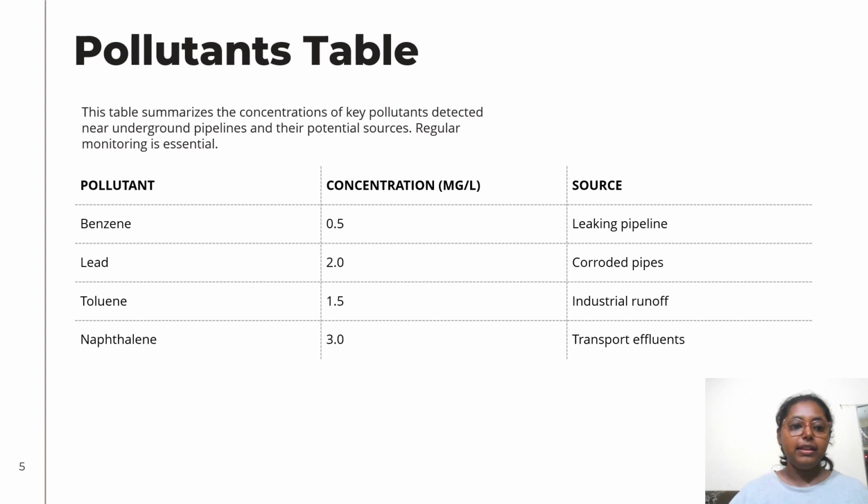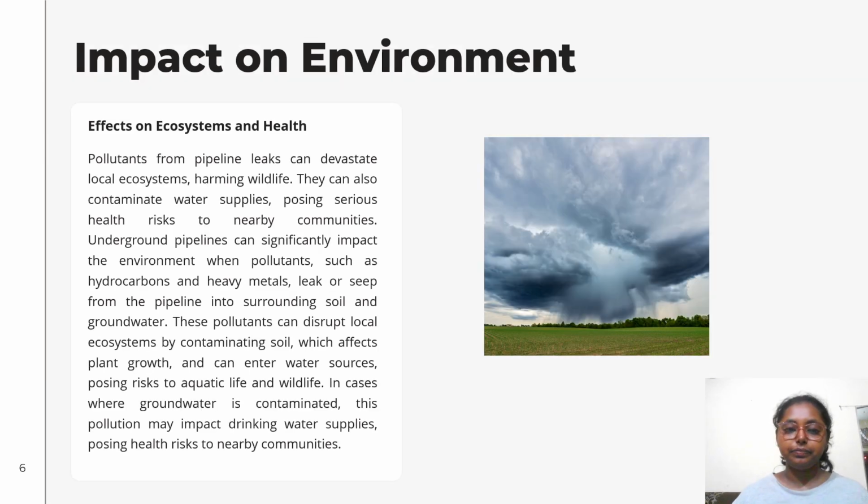Pollutants table. This table summarizes the concentrations of key pollutants detected near underground pipelines and their potential sources. Regular monitoring is essential. In the table, you can see three columns named pollutant, concentration, and source. Benzene 0.5, leaking pipeline. Lead 2.0, corroded pipes. Toluene 1.5, industrial runoff. Naphthalene 3.0, transport effluents.